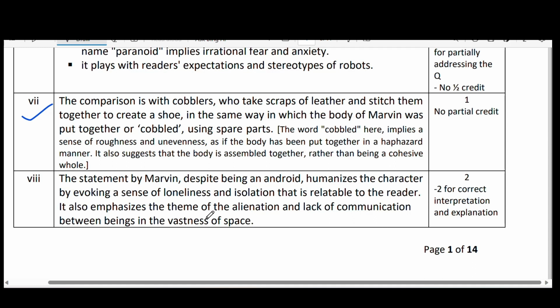The statement by Marvin, despite being an android, humanizes the character by evoking a sense of loneliness. We discussed already while reading the para itself. Loneliness and isolation that is relatable to the reader. It also emphasizes the theme of alienation and lack of communication between beings in the vastness of space. There is no communication, even though there are many species. That is what he tries to say.